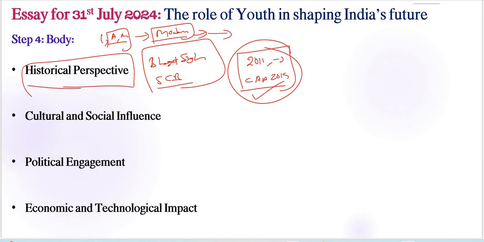Historical perspective, and also cultural and social influence, is one important aspect here. Culturally, Indian youth are reshaping our societal norms and values, especially with the recent rise of the internet and social media.